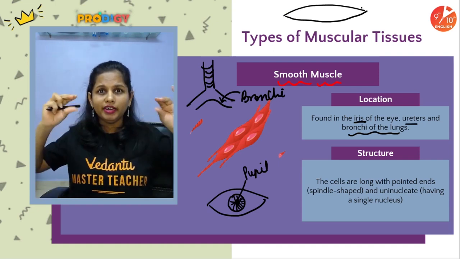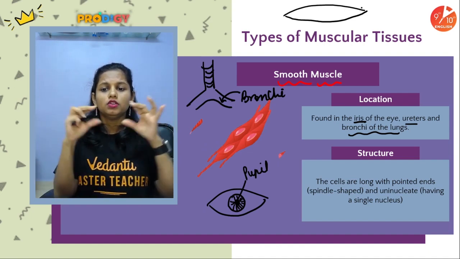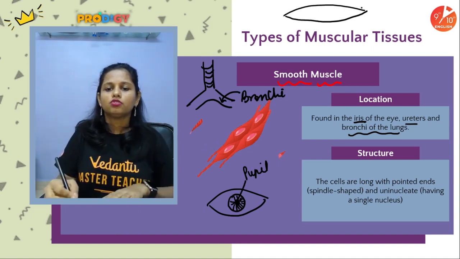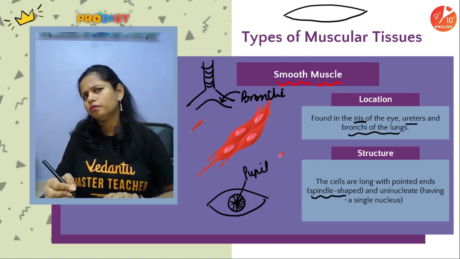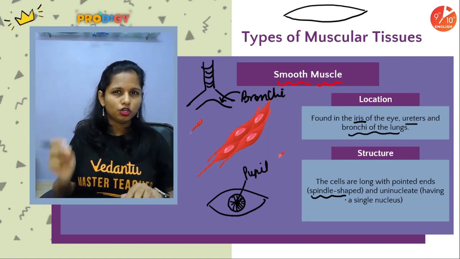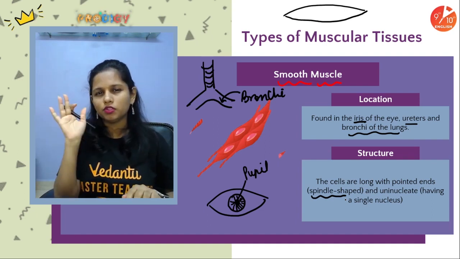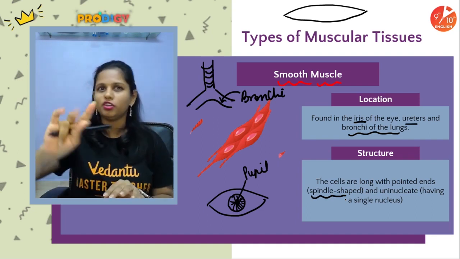So they are elongated with tapering ends. This kind of shape is called a spindle shape. Does anyone know what a spindle is? Google it up, scratch your brains and let me know what a spindle is. A spindle is an instrument, it is used for something. Next time I'll be checking your comments.